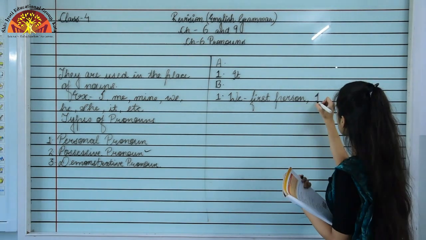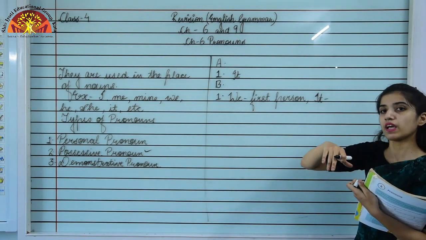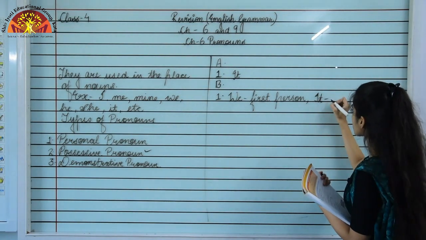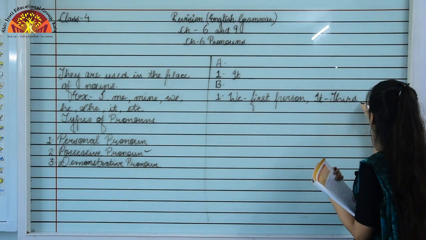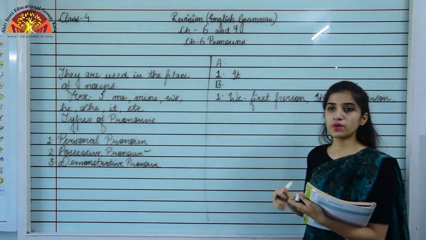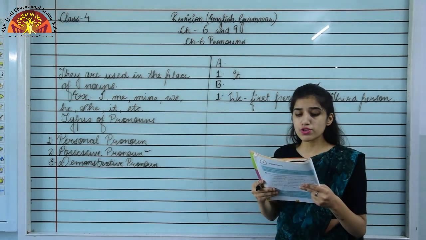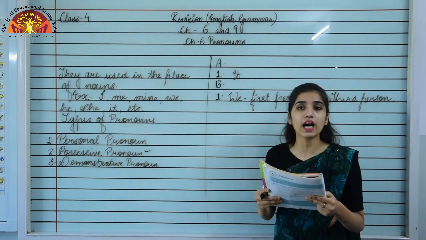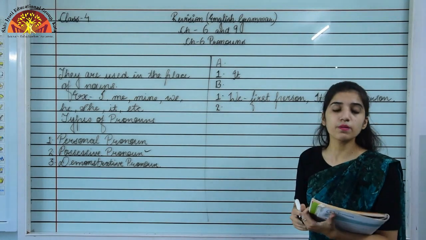And it belongs to which person? Third person, the person we are speaking about. So for that, it is used, and this belongs to the third person. Now you can see the second one also: We will also ask others to join us. Here also, what is the personal pronoun?